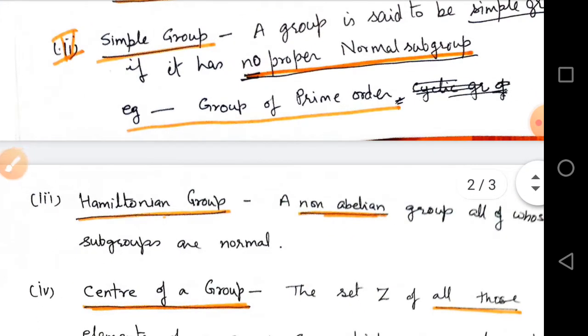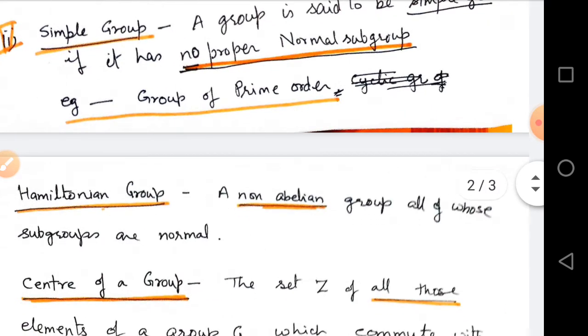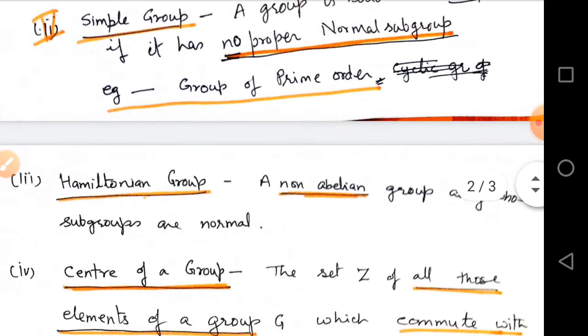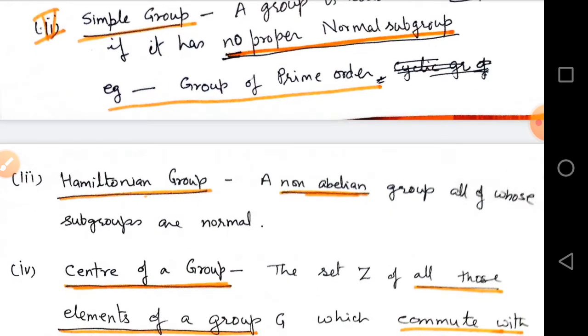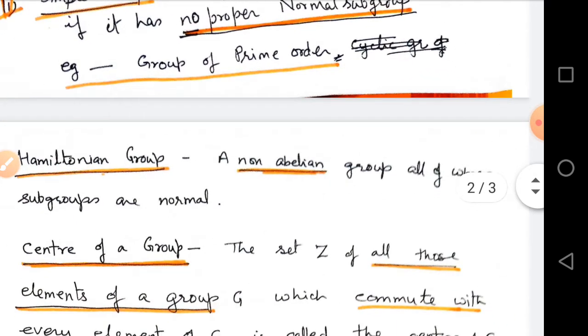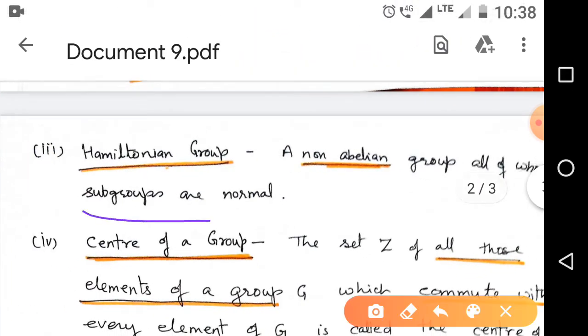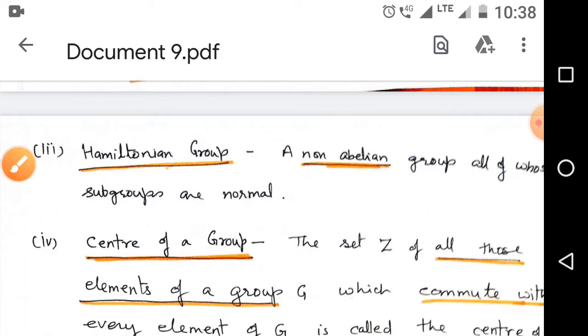Now come to the Hamiltonian group. The definition is a non-abelian group all of whose subgroups are normal. Then we can say this group is a Hamiltonian group.